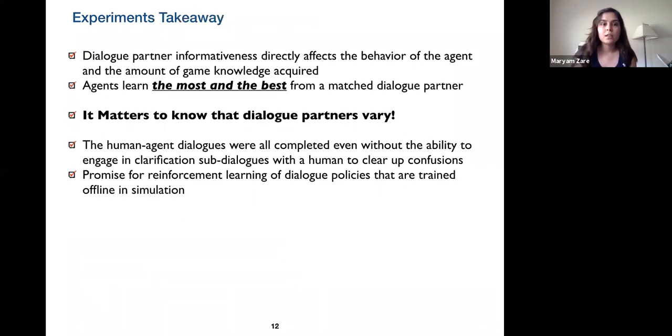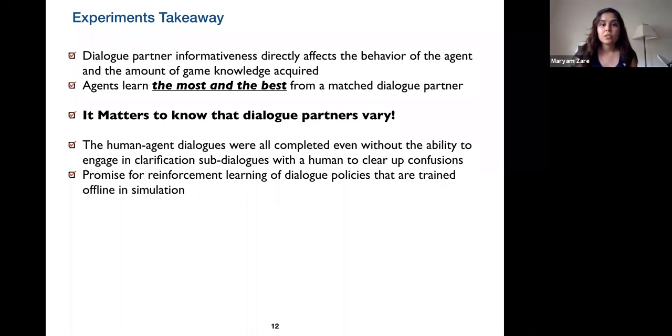So the main takeaway from this experiment is that the dialogue partners directly affect the behavior of the agent and the amount of knowledge that the agent is learning. And so agents are learning the best and the most from matched dialogue partner. So it matters to know that dialogue partners vary.